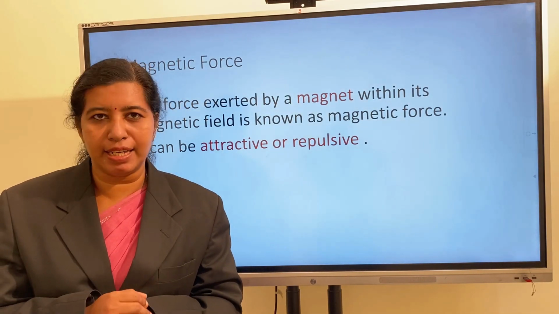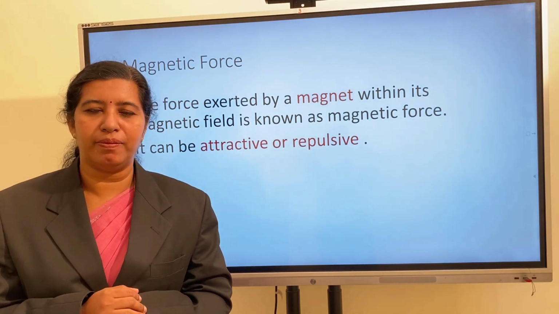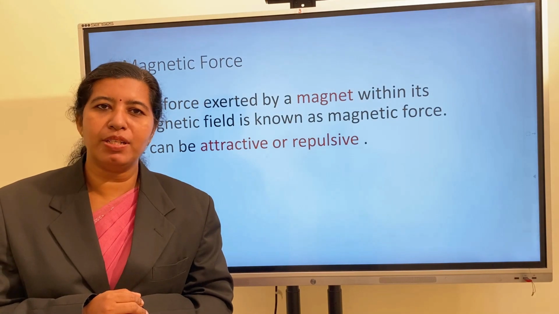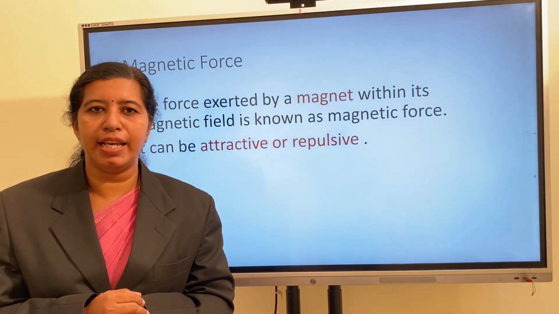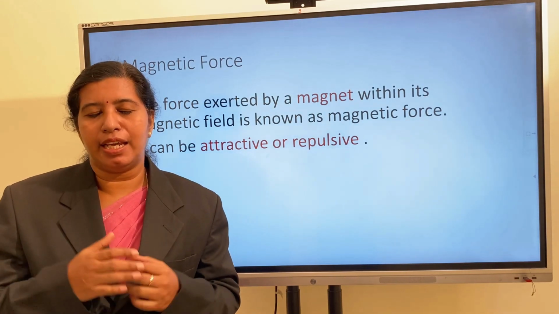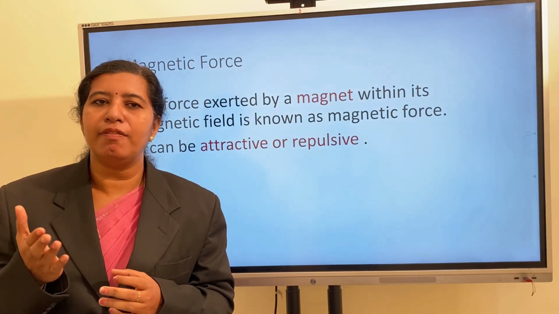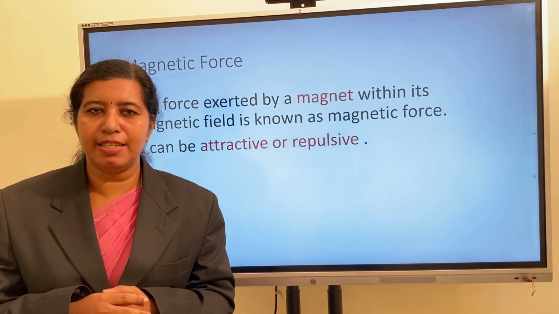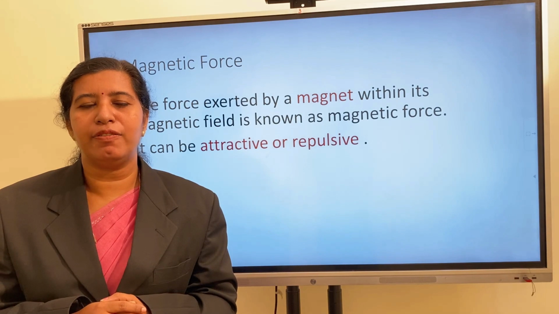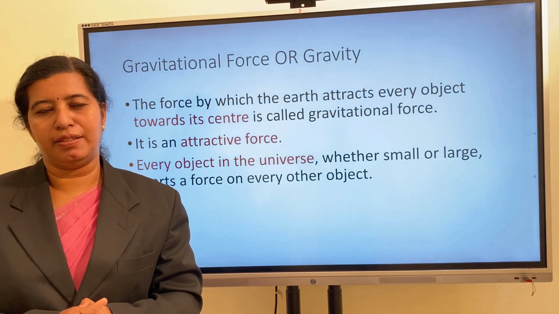Already we have learned in class 6, a magnet has two poles, north pole and south pole. So here, like poles repel each other and unlike poles attract each other. Since a magnet can exert a force on another magnet or magnetic materials without contact with it, it is called a non-contact force.